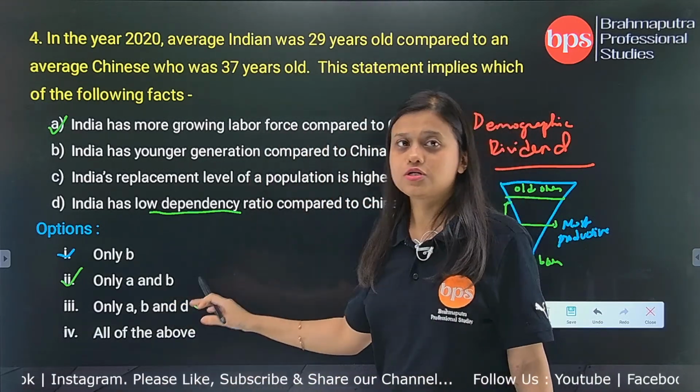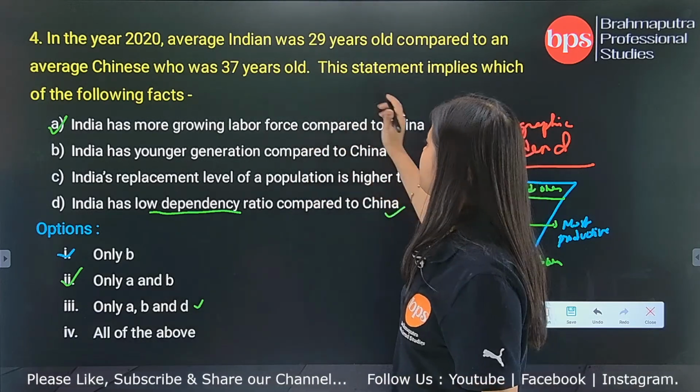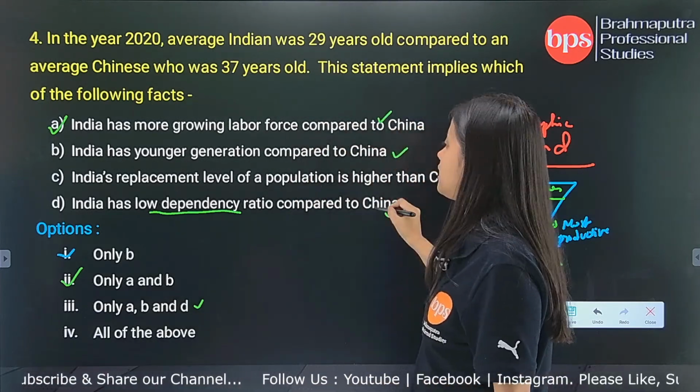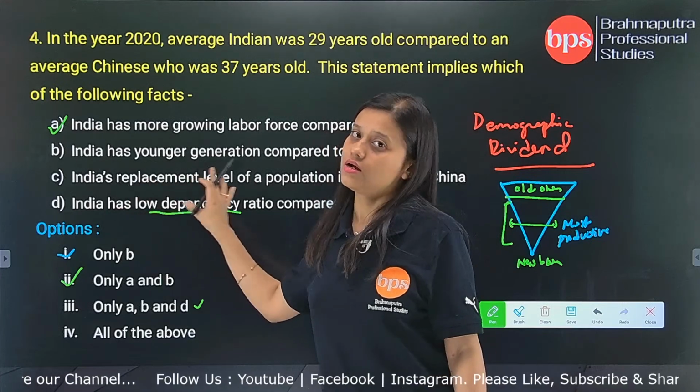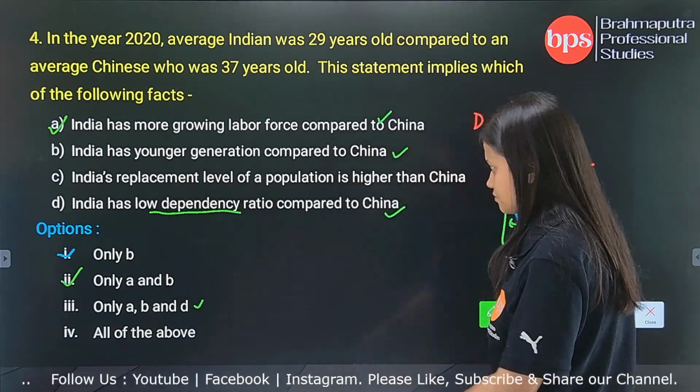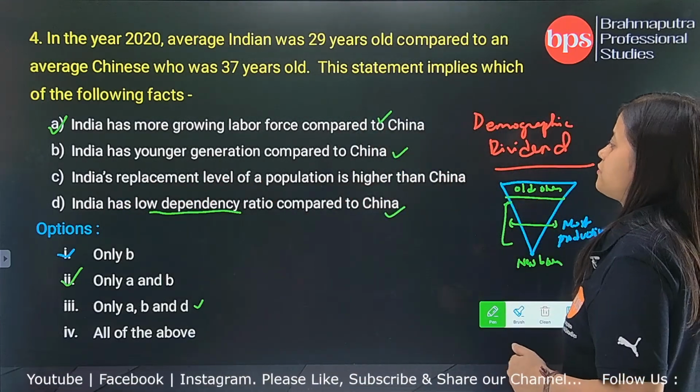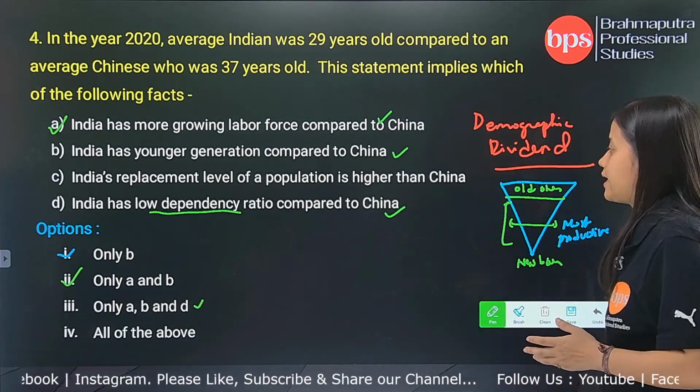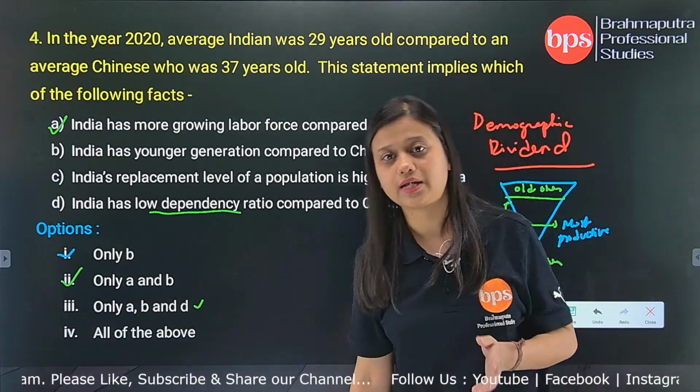Now the last option is saying all of the above. So we have seen A is correct, B is correct, D also correct. Let's see if number C also corresponds. Number C is saying India's replacement level of a population is higher than China. Now what do you mean by replacement level?